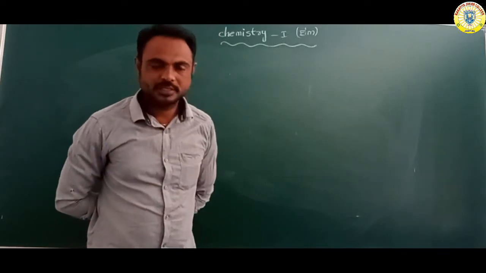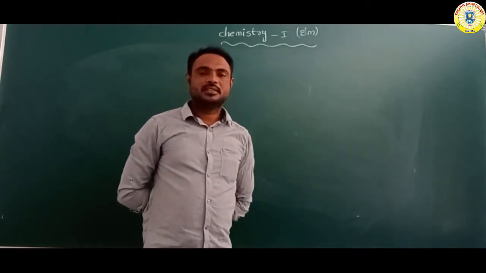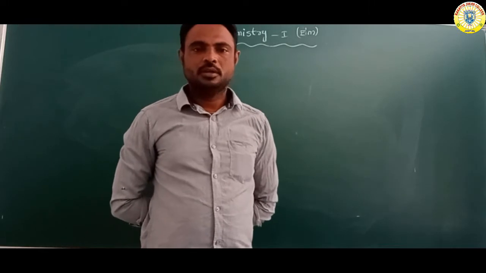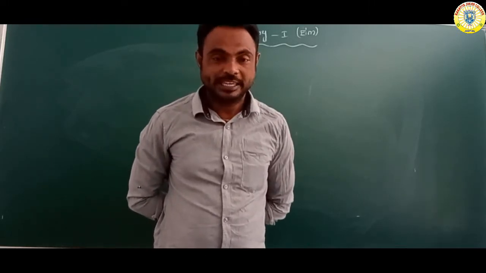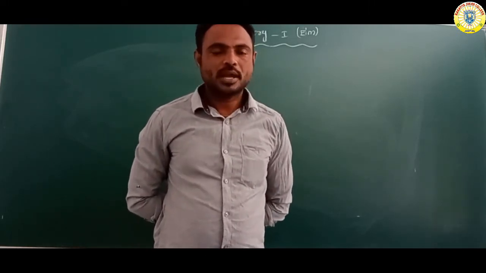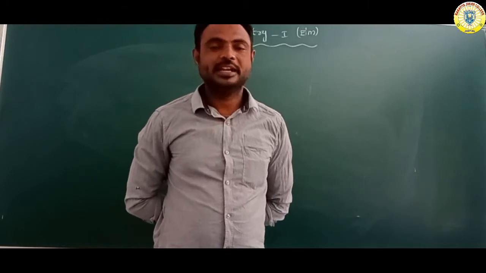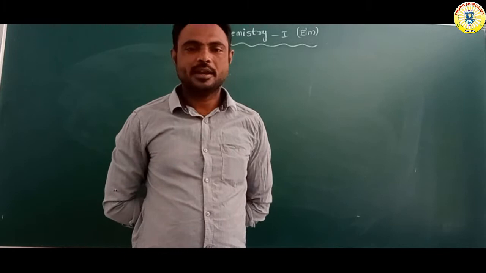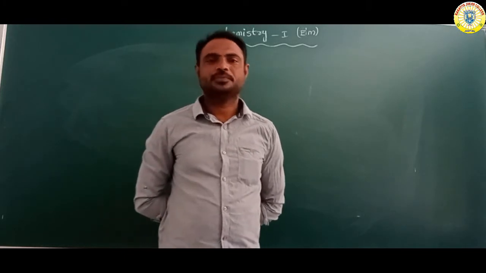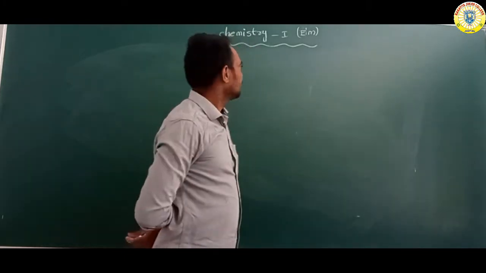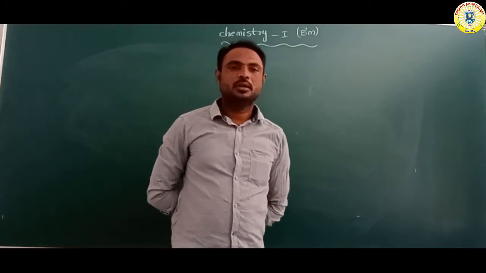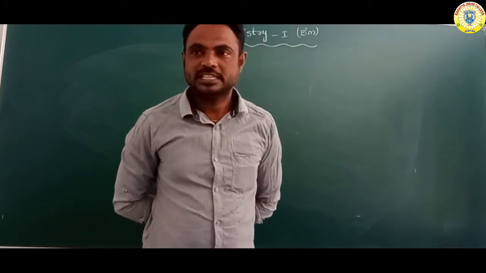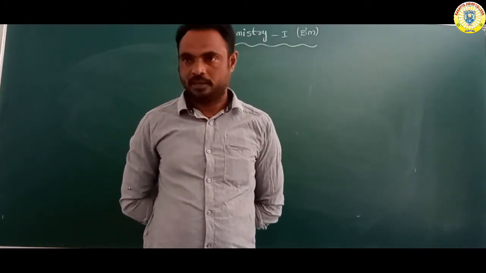Okay, good morning, students. Last class we discussed the structure of ethene. Overall, ethene contains sp2 hybridization, so carbon undergoes sp2 hybridization. Today in class we will discuss the structure of acetylene, or ethyne.